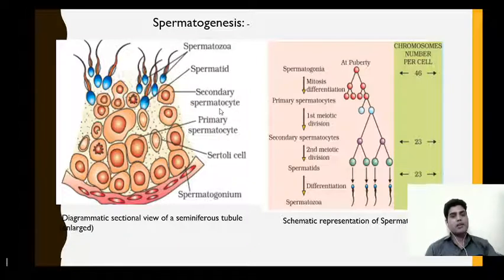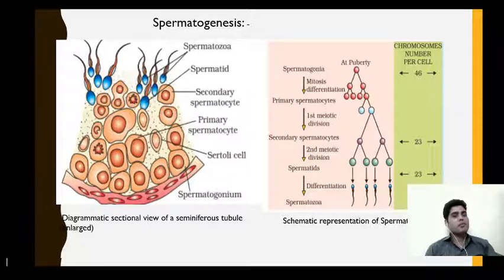So that means the chromosome number gets reduced to half. In the primary spermatocyte it was 46, and now in the secondary spermatocyte it gets reduced to 23. So 23 chromosomes will be present in each secondary spermatocyte.